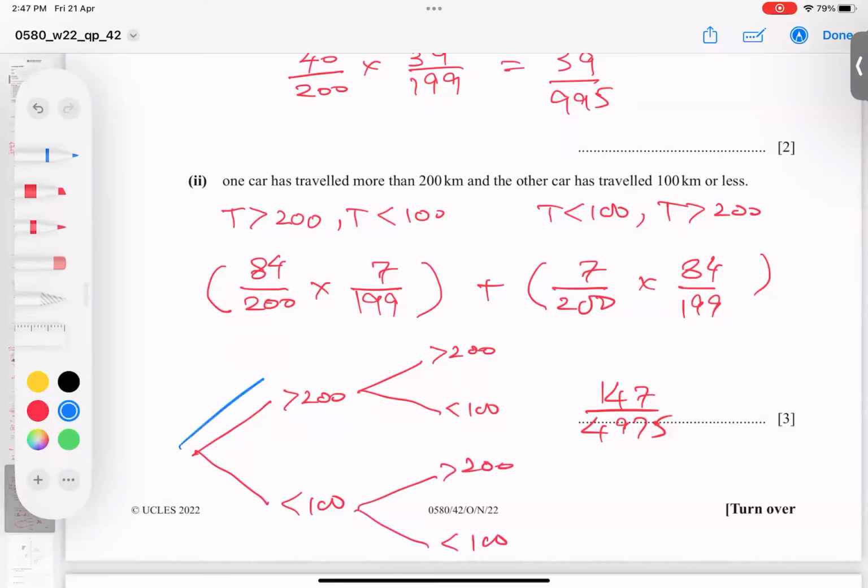So I'm looking for this branch. Why? Because one is more than 200, second less than 100. So this branch, and first is less than 100, second is bigger than 200. So it means this branch and this branch. I hope so you got the idea. Let's go for next.